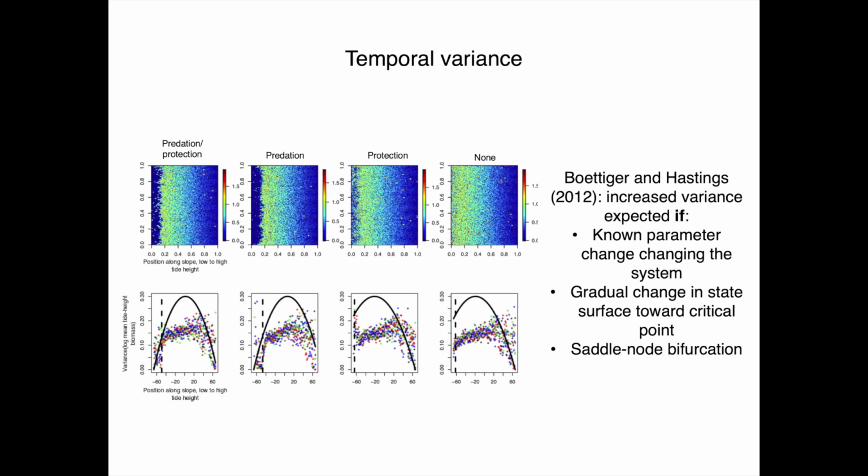However, Boettiger and Hastings point out that this expectation of higher variance only holds when some assumptions about the system are fulfilled, some of which are fulfilled here, but we don't know necessarily that this system is following whatever saddle node bifurcation is theoretically required, where there's annihilation of one stable state and movement of the system to a new alternative stable state. And when we look at temporal variance in this model, variance of biomass at a point through time, if we look at this bottom row of plots with data points colored for different runs of the model, we don't see variance highest at the boundary.